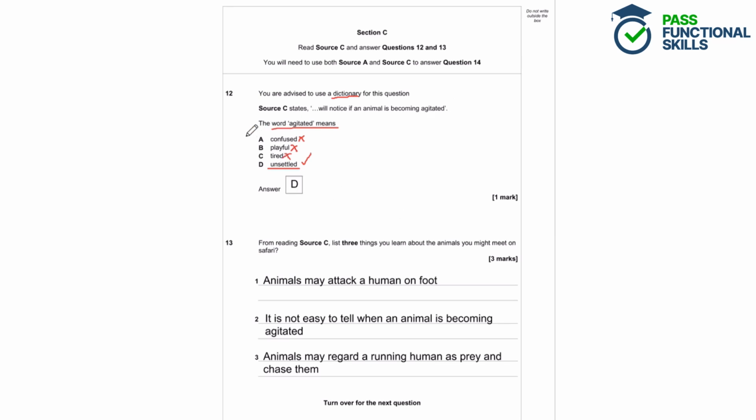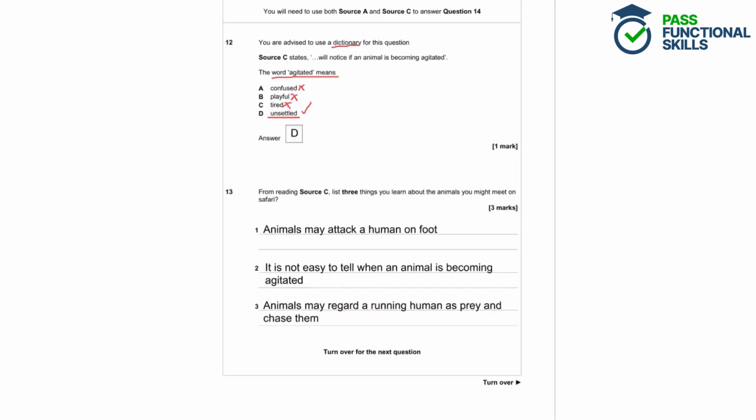Now, if you weren't sure what any of these words mean, you could have a look at them in the dictionary as well, and then just choose the one that best fits with the word agitated. Question 13. From reading source C, list 3 things you will learn about the animals that you might meet on safari. So we want to use source C, and we want to find 3 things about the animals on safari.